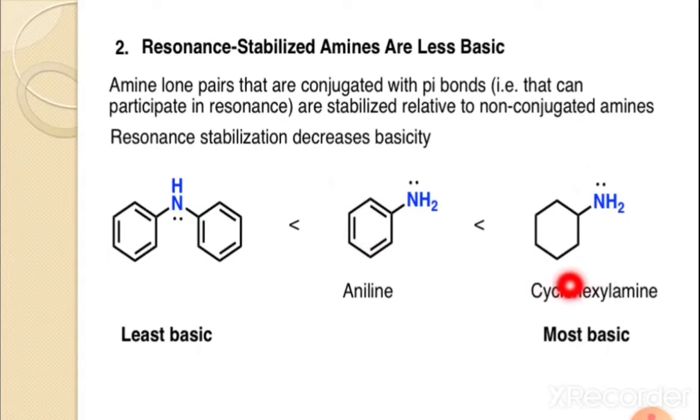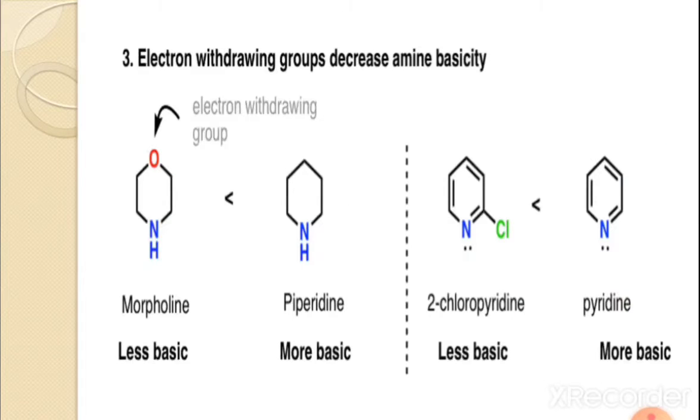In this case also, this nitrogen carrying the lone pair is involved in a conjugation. But in the case of cyclohexylamine, it is most basic, because here this nitrogen lone pair is easily available for donation. It is not in conjugation. In the first two examples, the nitrogen carrying the lone pair is engaged in conjugation and not easily available for donation. Therefore this is least basic and this is most basic, because this nitrogen lone pair is easily available for the donation purpose.